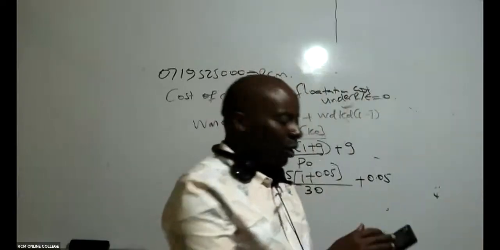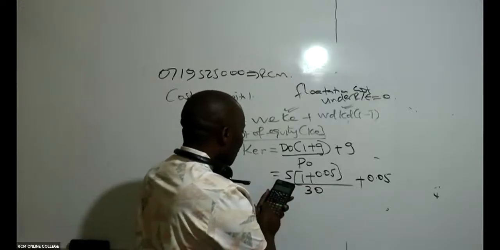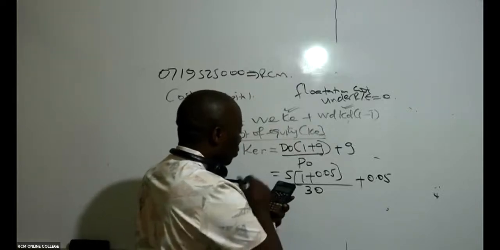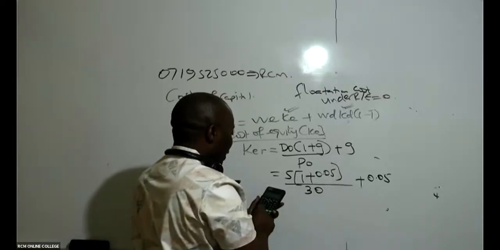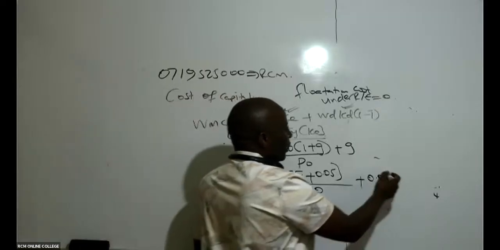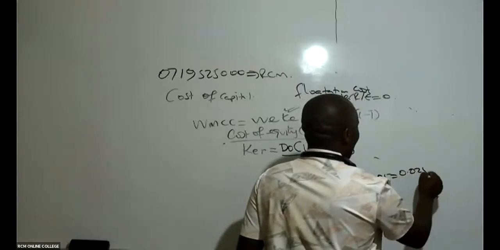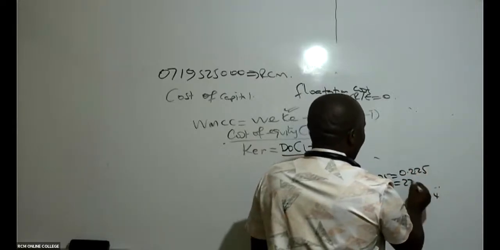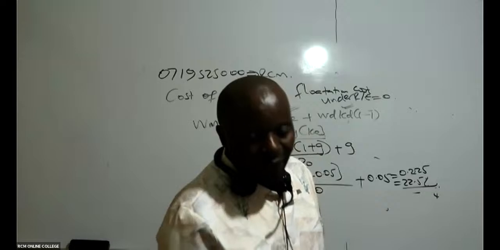So if we get our calculators, we are saying 5 times, brackets, 1 plus 0.05, close, divided by 30, equals. Whatever I get, I add the growth rate, plus 0.05. So then this one here, I am getting 0.225, which is the same as 22.5 percent. So that is 22.5%.